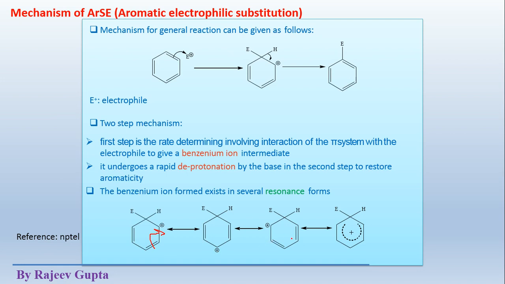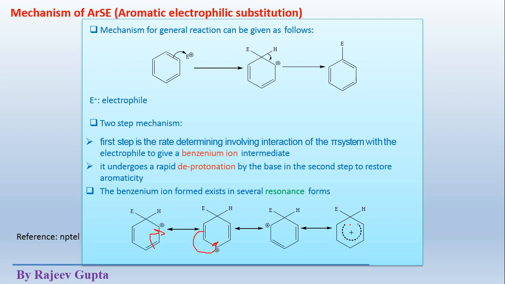Now in the second resonating structure we can move these electrons like this, where we get the pi electrons at this position and this positive charge moves on this carbon atom. So here this positive charge is moving in this portion. Okay, so actually it is delocalized. Due to this delocalization, this intermediate is stabilized.